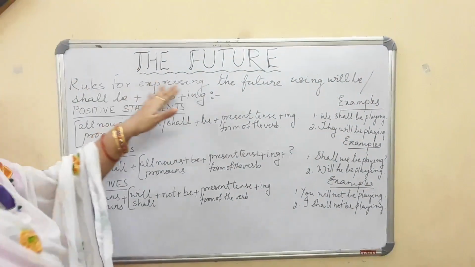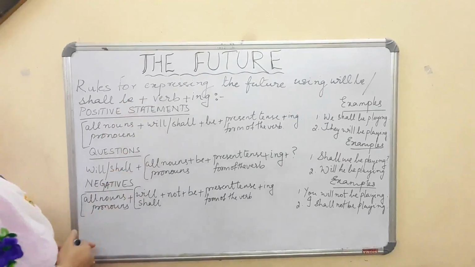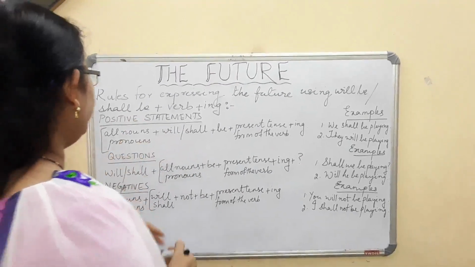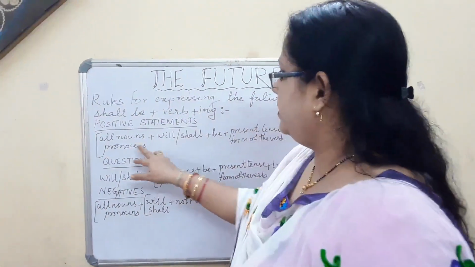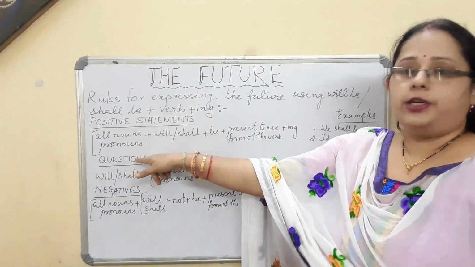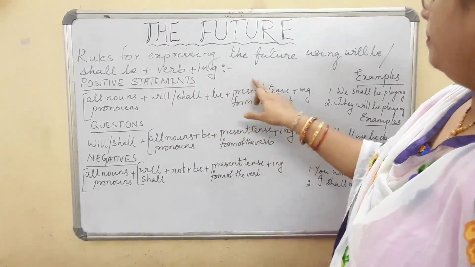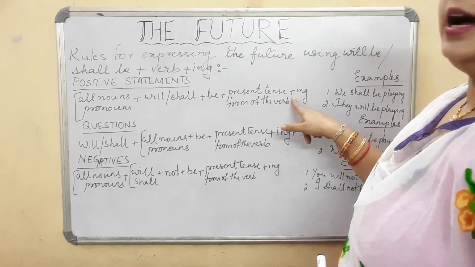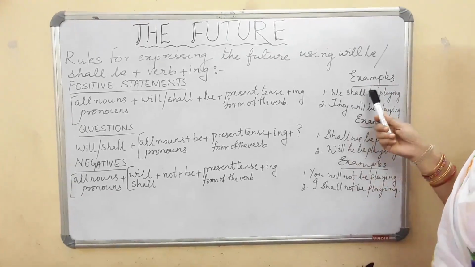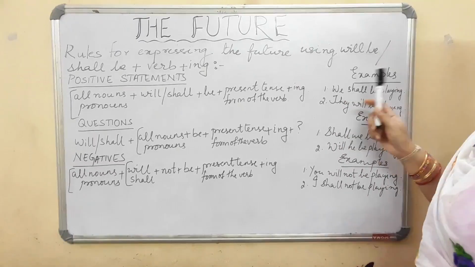Okay, now you see the rules for expressing the future, that is using will be or shall be plus verb ing. As I said, I'm giving you the rules how to use it. Okay. Now the first thing, as usual, we will begin with the positive statements, that is all nouns or pronouns, plus will or shall according to whatever you are using, plus be. You cannot put this be here. Okay. Will or shall plus be plus present tense form of the verb and ing, since we are using the future tense here. Now example, you see, we shall be playing, they will be playing. I am not going to say they shall be playing. They will be playing and we shall be playing.